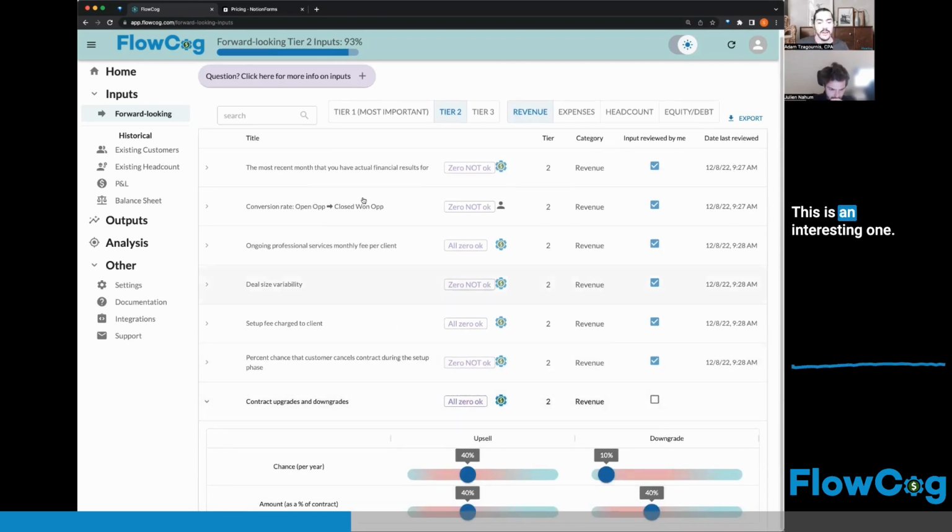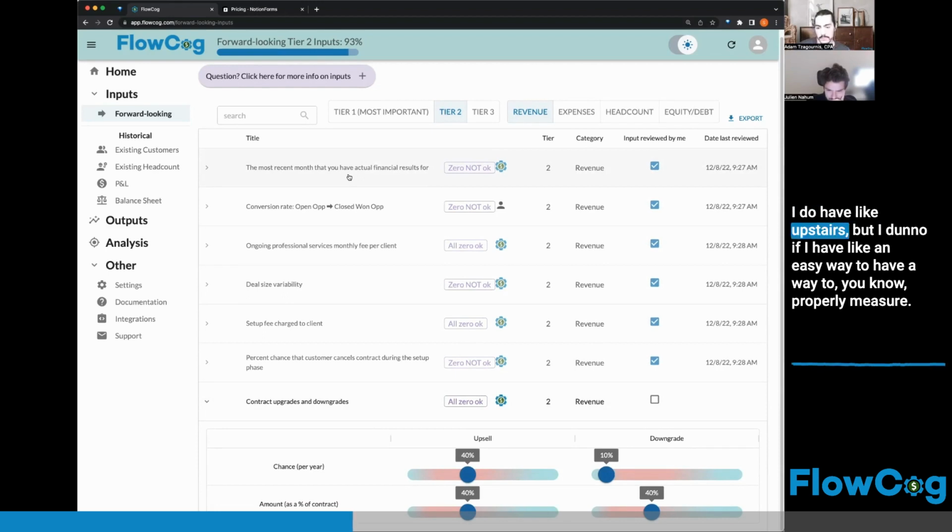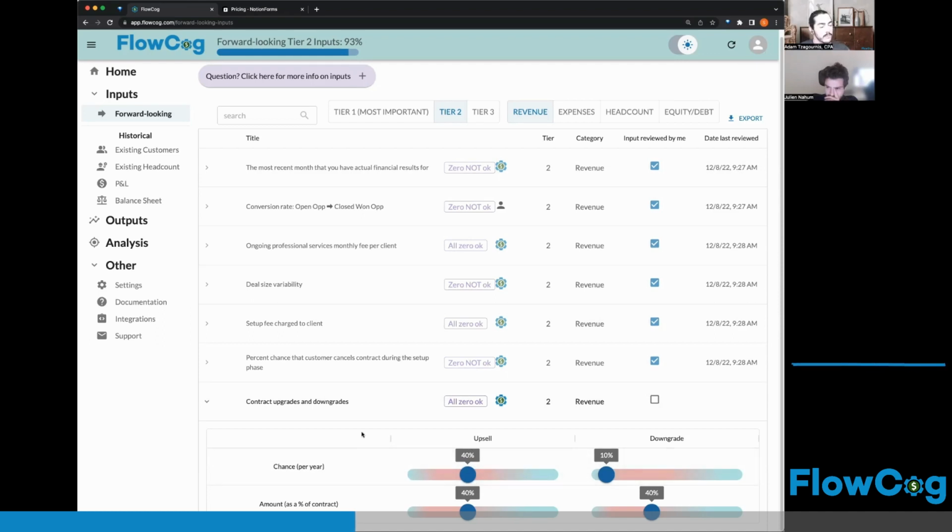Upgrades and downgrades. This is an interesting one. Do you see upgrades at all? Yeah, that happens. I do have upsells, but I don't know if I have an easy way to properly measure it. Let's say I have an average on the last few months of $150. The difference between the two plans is 30. Then I guess I have like 5 upgrades. Upgrades per month on a customer.